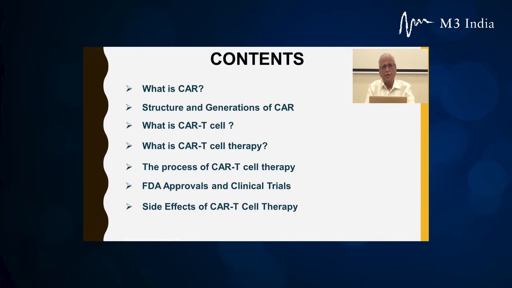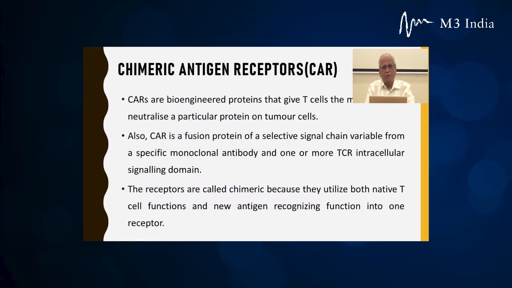As you can see in this slide, what is CAR? CAR is nothing but a bioengineered protein. In fact, it's a protein we call a receptor. CAR is chimeric antigen receptor. So it's a receptor. What does it receive?